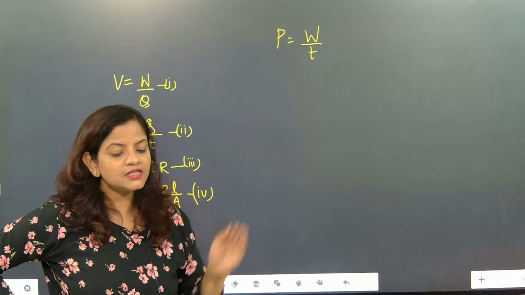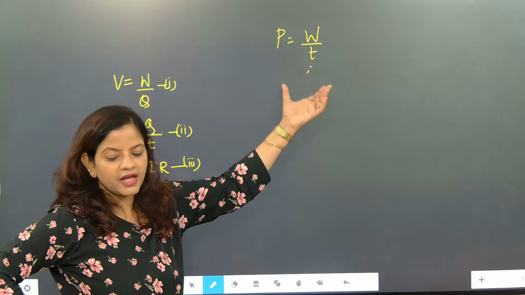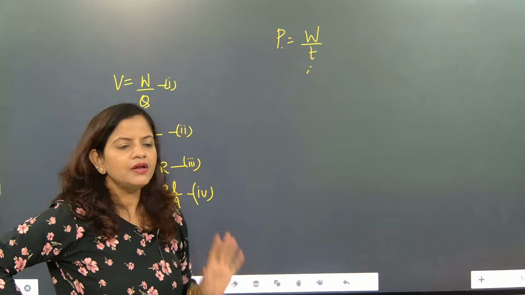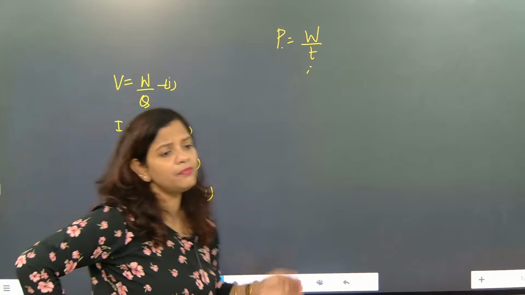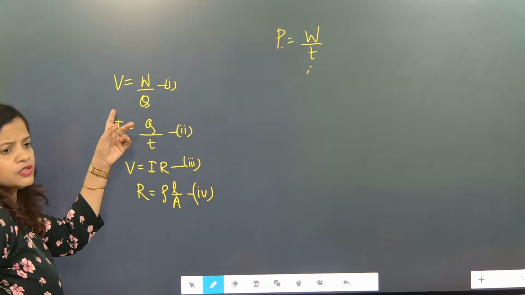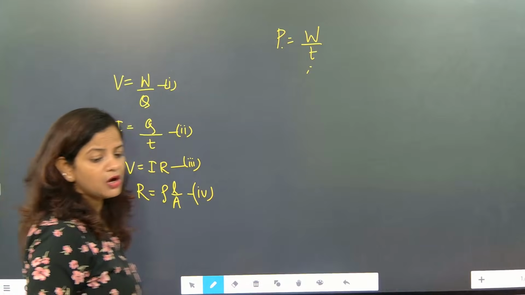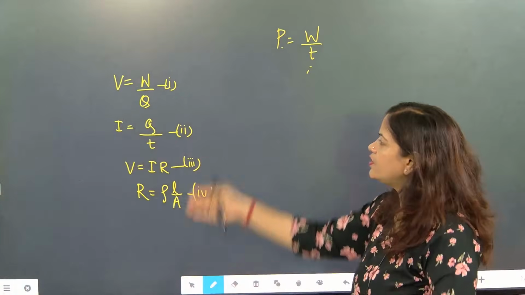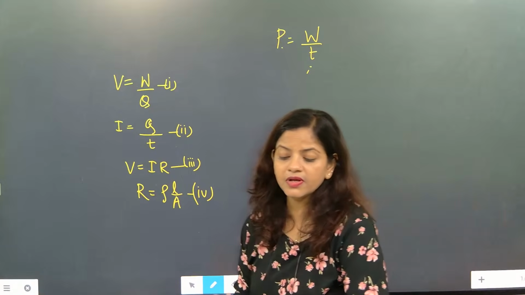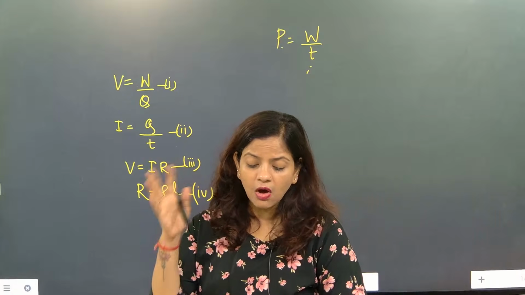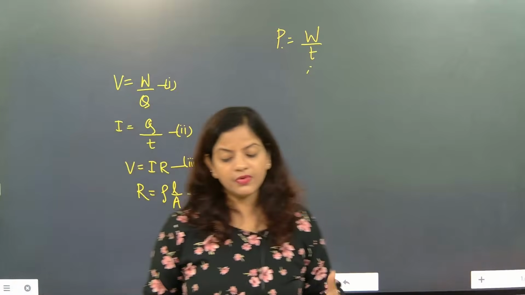These are certain things we people already know. Whenever somebody discusses power, it is equal to work done by time. Power is what? Work done by time. Now we can write power in different formulas. Work done can be analyzed with potential difference also. So from this formula, I can generate a new formula of power. Remember, P is equal to VI, that formula we will generate, but first we can understand more.